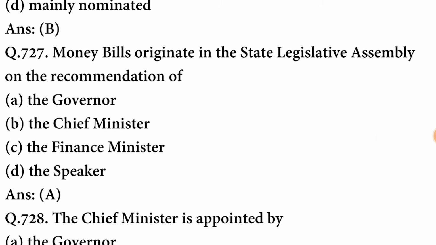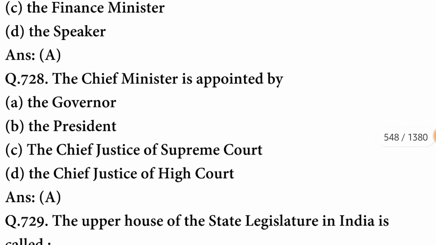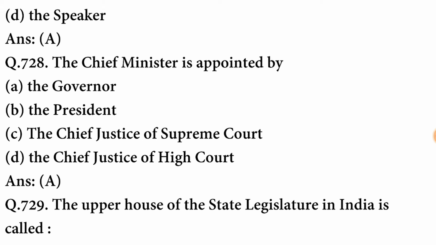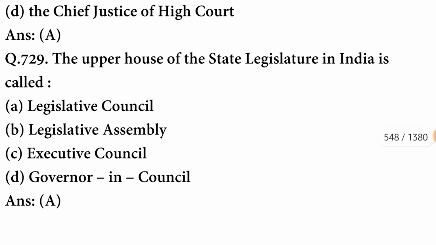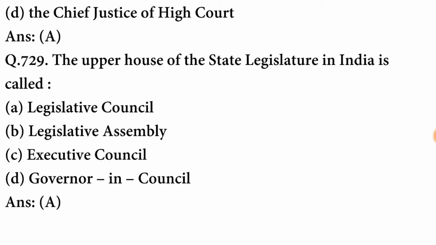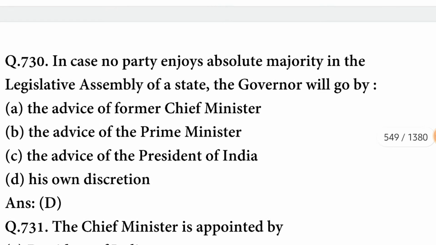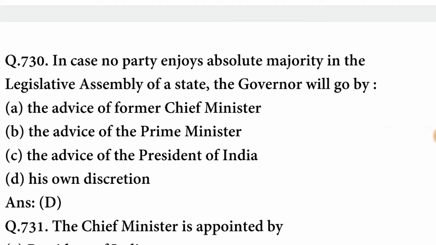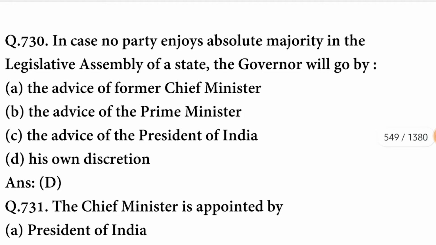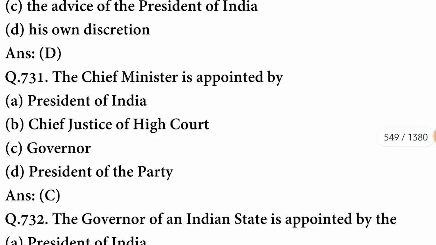Money bills originate in the State Legislative Assembly on the recommendation of the Governor. The Chief Minister is appointed by the Governor. The upper house of the State Legislature in India is called the Legislative Council. In case no party enjoys absolute majority in the Legislative Assembly of a state, the Governor will go by his own discretion. D option is correct.